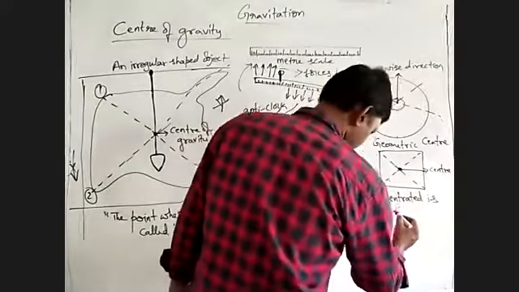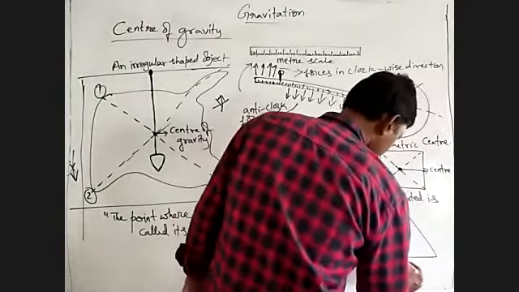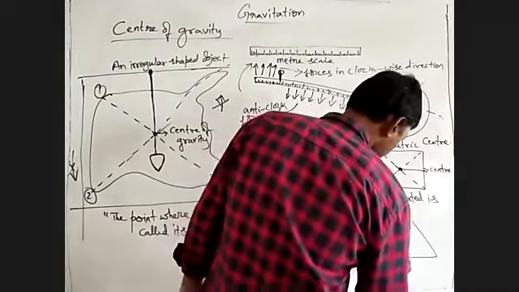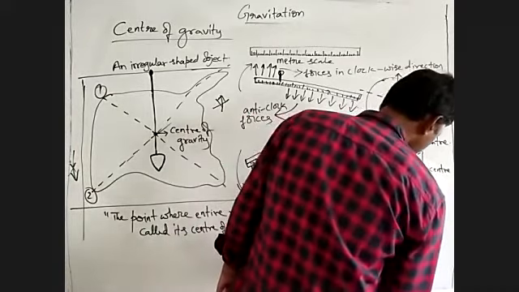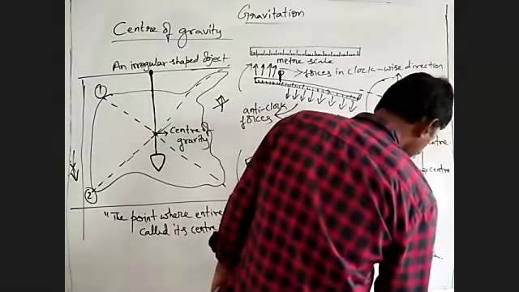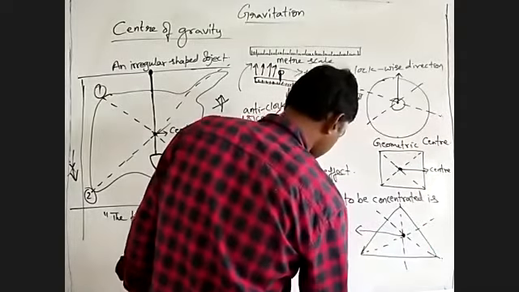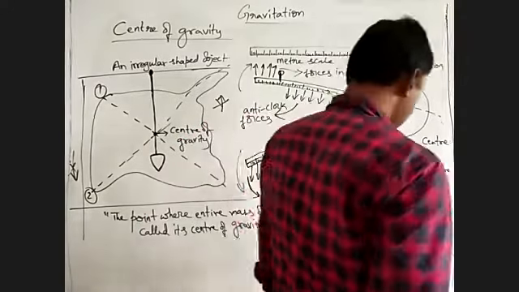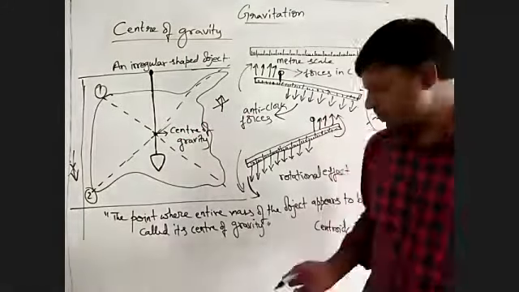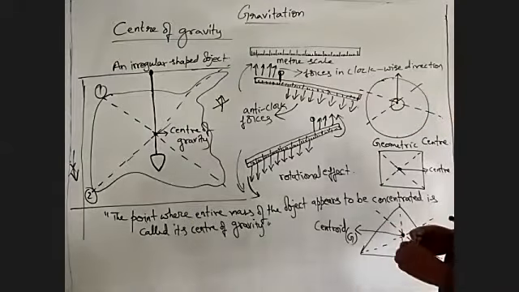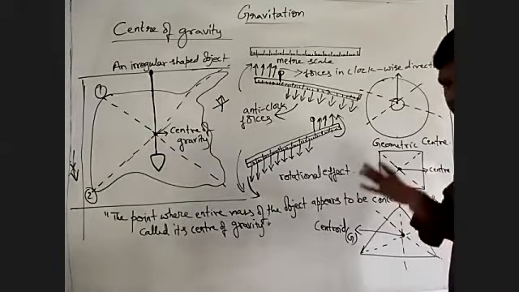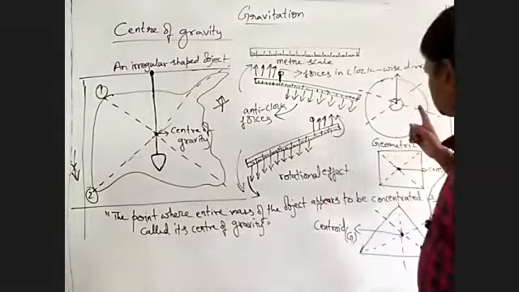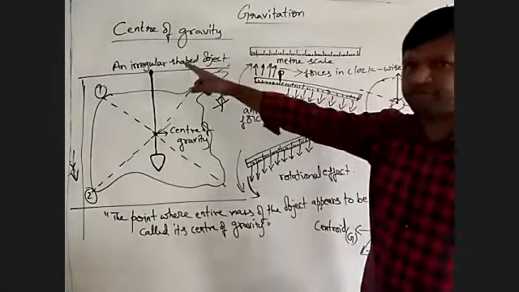If it is a triangle, then it's the centroid G. You would have studied the centroid G, no? The centroid of a triangle you indicate with the capital letter G. So if the shape is regular, then its geometric center itself is the center of gravity.